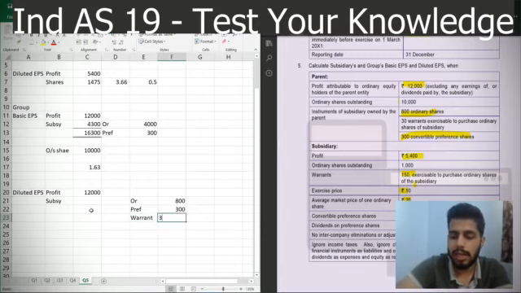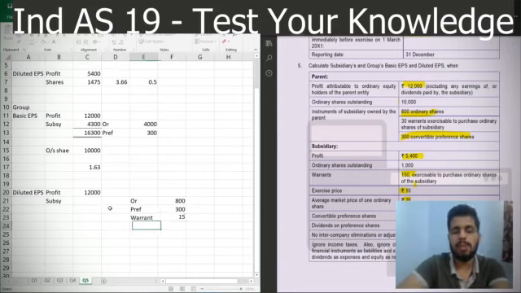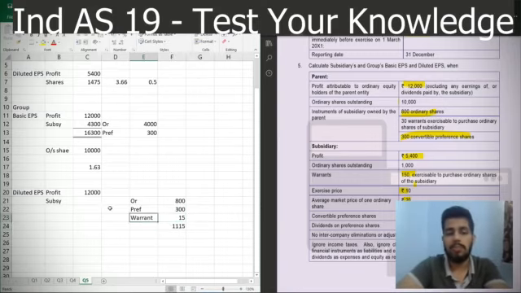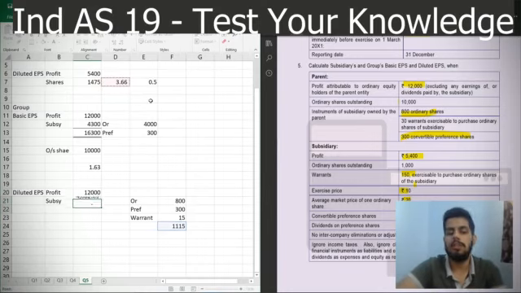These warrants outstanding are 30, out of which we have the conversion rate of 0.5. So that means we'll have 15 warrants also. So we'll have a total 1115 of conversion, and on this total outstanding shares we hold in the subsidiary, we'll get a diluted EPS of the subsidiary of 3.66.